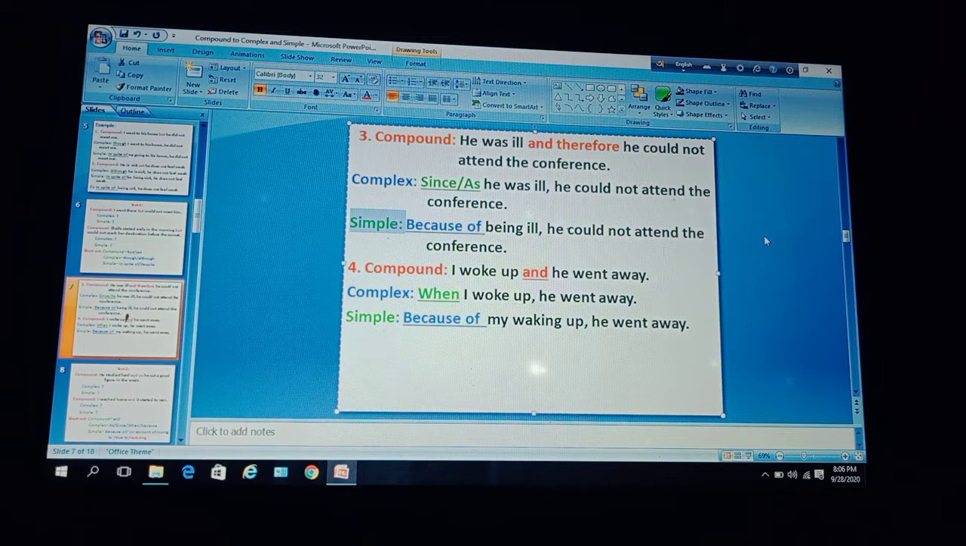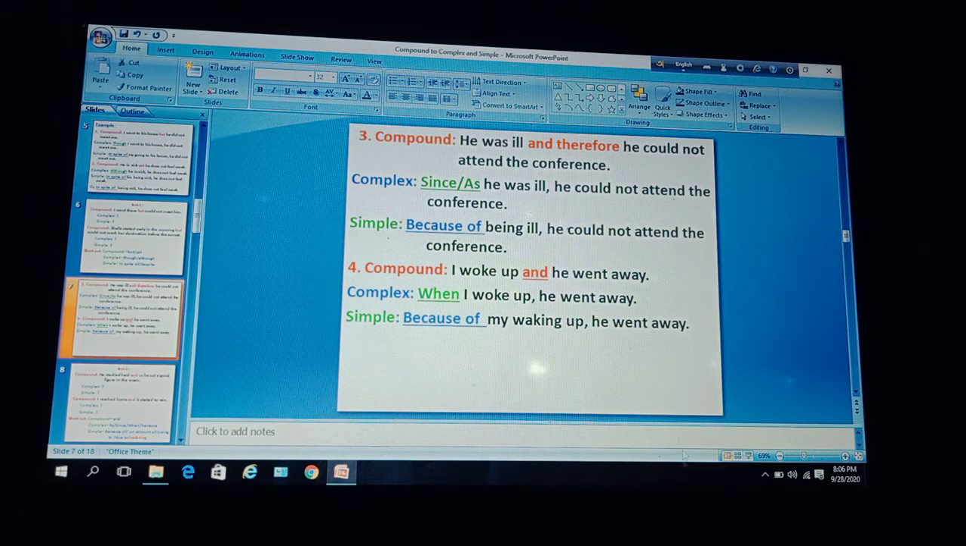To make it simple, as here is the presence of and, at first you will use because of, and then you will make this clause into a phrase with the help of because of. So that is because of being ill, then use a comma, and after that use the rest of the clause, he could not attend the conference. So the simple sentence is: because of being ill he could not attend the conference.